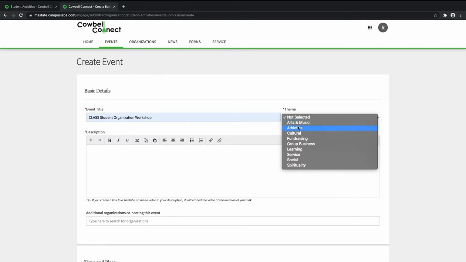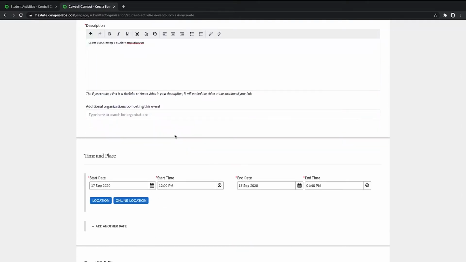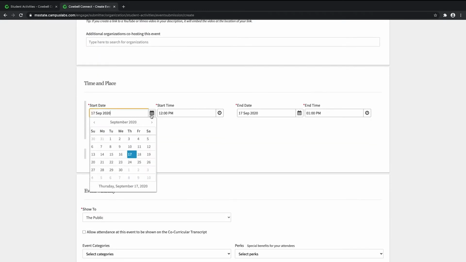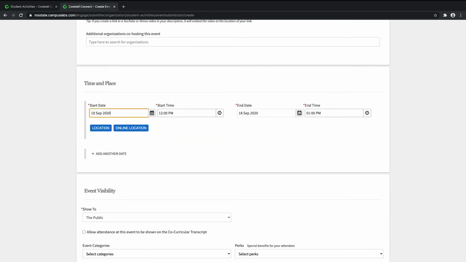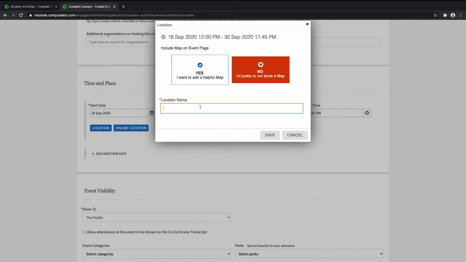There is now an option to specify that an event is fully virtual, and you can include a link to the online location of the event. Organizations must also select an event theme and may select relevant event categories, such as faith-based or athletic. These themes and category tags will help your event be sorted correctly in the Cowbell Connect Explore page.